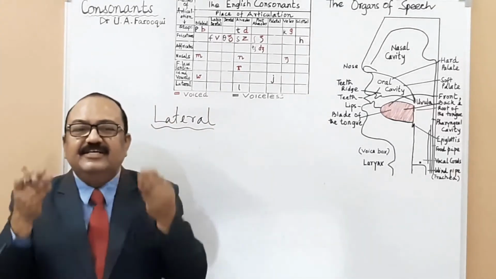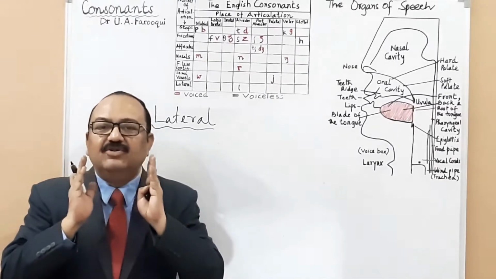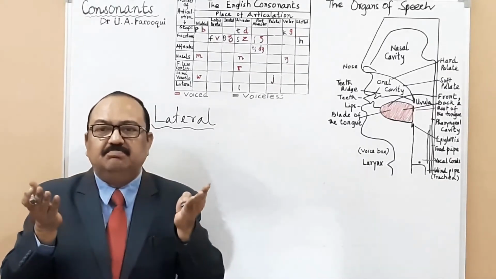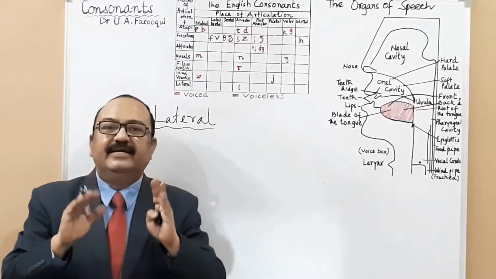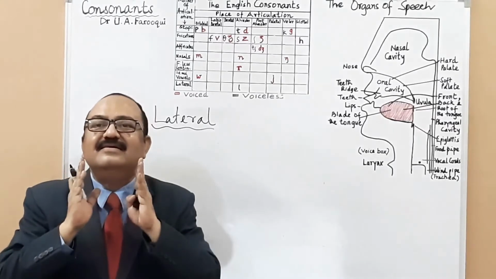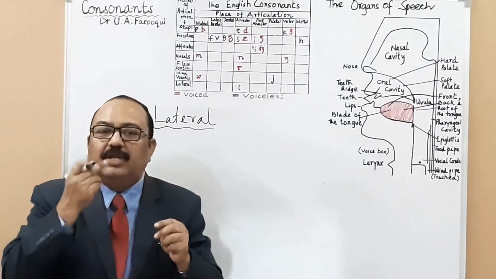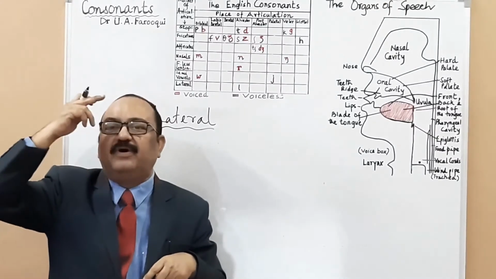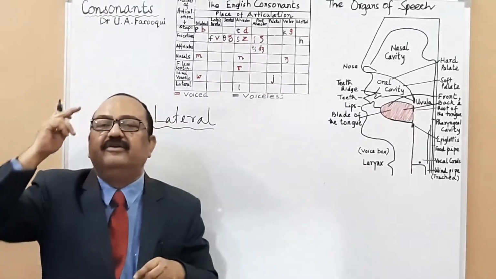Air is released through the sides of the tongue. Look at me, just try to concentrate. How is air released? L. Air is released through the sides of the tongue, while the tip of the tongue touches the central part of the alveolar ridge. L.